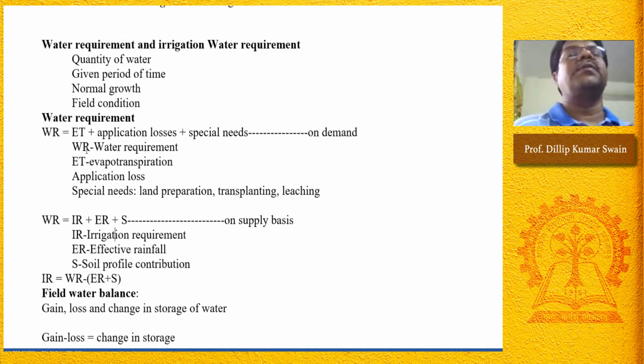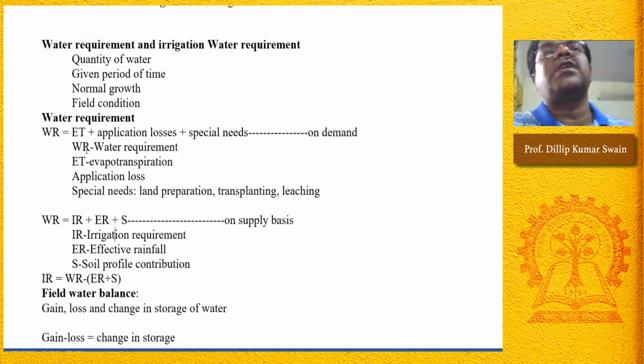Now we can take the help of the meteorological observatory. In the observatory, we have the open pan evaporimeter. There you can get the evaporation data from the open pan evaporimeter. That's the reference evaporation, or you can say potential evaporation. Based on that data, we can calculate the actual ET of the crops using the crop coefficients.